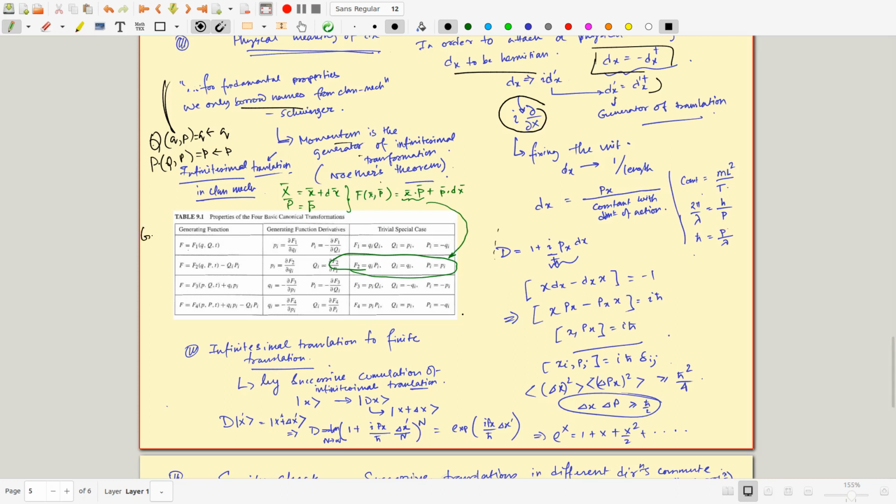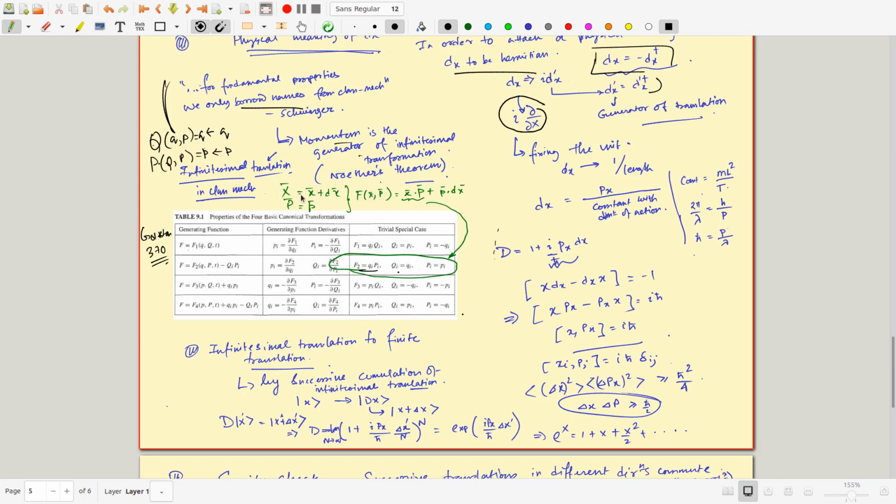This is all from Goldstein, by the way, somewhere around page 370 or approximately that. So these are your generating functions, and you can generate the transformation by taking various derivatives of the generating function, so that if this is how you define your generating function, you get this kind of transformation. Similarly, these are various forms of generating function to generate different kinds of transformation.